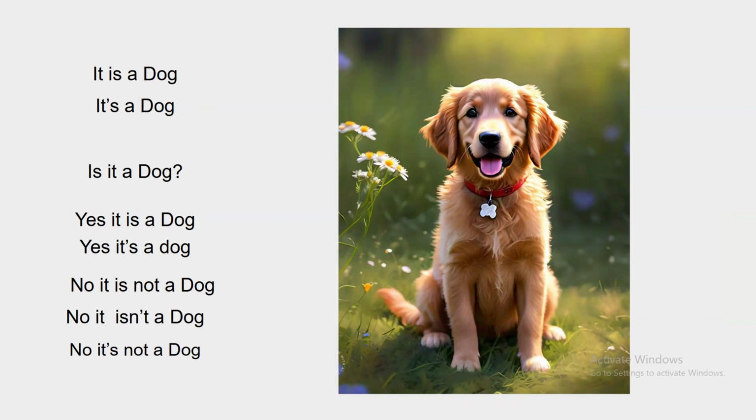Isn't here is a contraction of is and not. No, it isn't a dog. No, it's not a dog. It's is a contraction of it and is. No, it's not a dog.